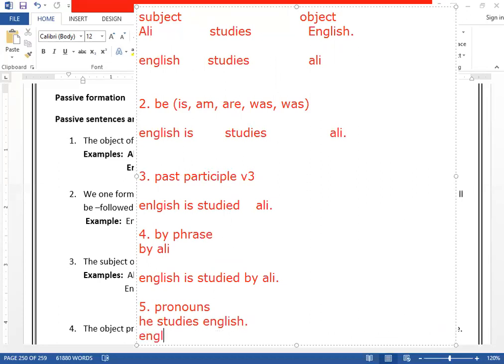English is studied, very good, by him. So pronouns will get changed. We have these 5 steps, and with these 5 steps, any type of sentence that comes to you, you can quite easily convert. Is this easy?